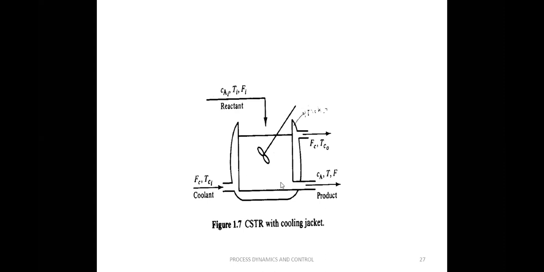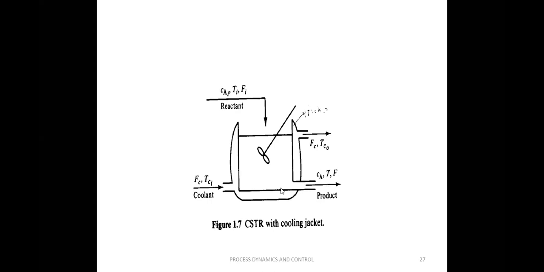The main aim of this process is to maintain the temperature of the product at the desired value. In order to maintain the temperature of the product at the desired value, here I am going to use a jacket which surrounds the entire tank. Through the jacket, some coolant is flowing. Through this coolant, the heat is removed and we are going to maintain the desired temperature.